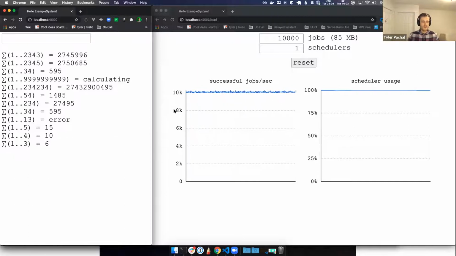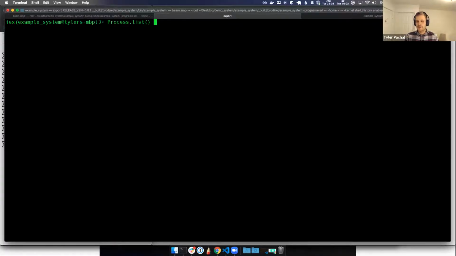Part of the answer to that is a lot of the tools that ship with Erlang completely built in that are going to help us debug some of these processes. So we're going to dive into those a little bit now. I said we weren't going to do too much coding, but we have to do just a little bit of coding. Here, the code that's running this app is exactly how we would run it in production. You build what's called a release, and then you ship that release to your EC2 instance or whatever you want to do. So here I'm connecting to that.